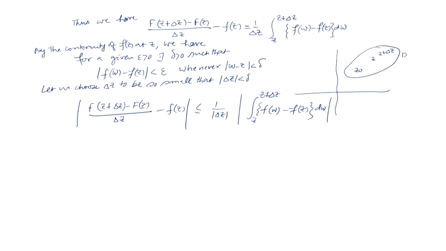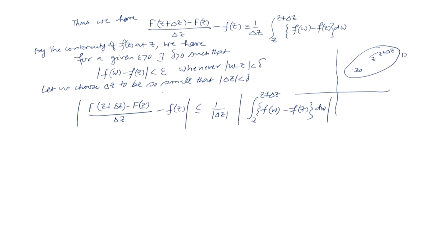So, we choose delta z to be so small that the line segment joining z to z plus delta z lies completely inside the domain. And then what will happen? Mod of f(w) minus f(z) will be less than epsilon for all w such that mod of w minus z is less than delta.